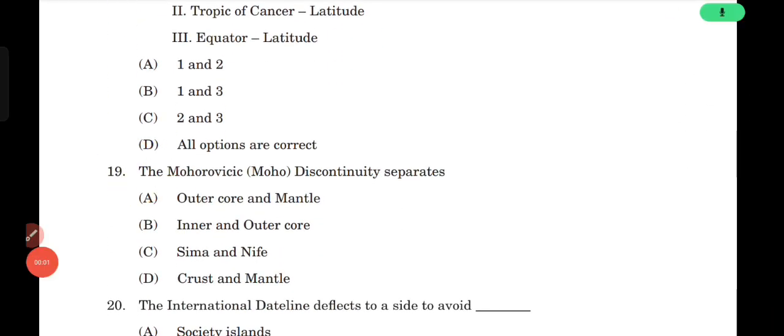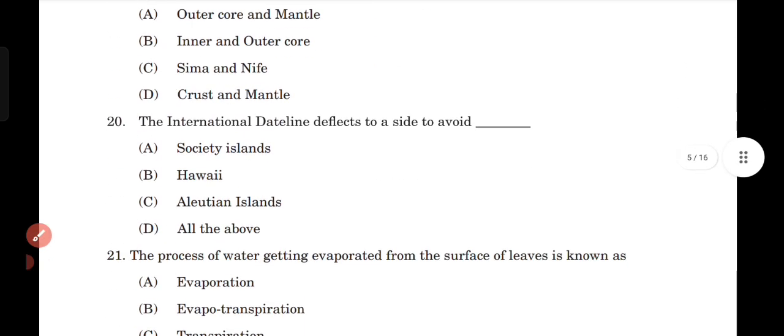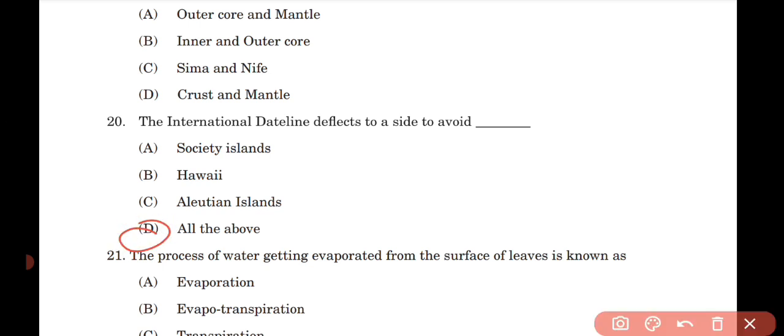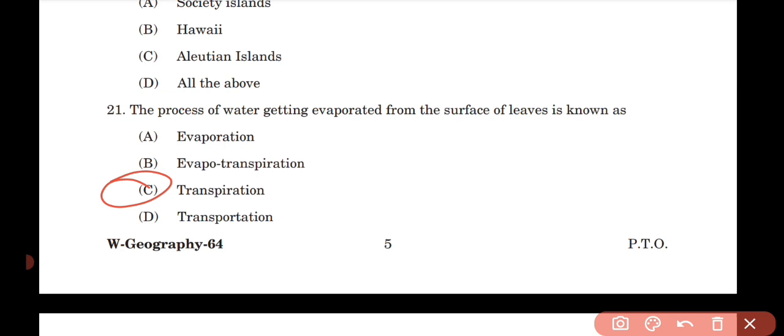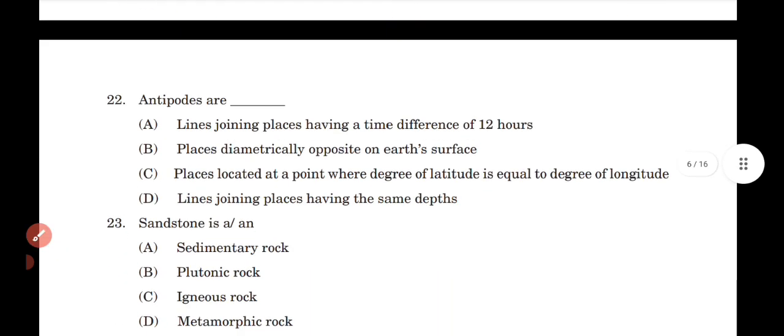Question number 19, the Moho discontinuity separates. Option D. The international date line deflects to a side to avoid. Option D, all of the above. The process of water getting evaporated from the surface of leaves is known as option C. Antipodes are option B.